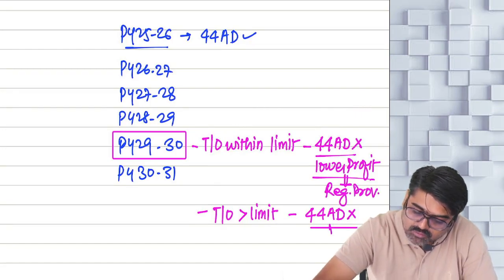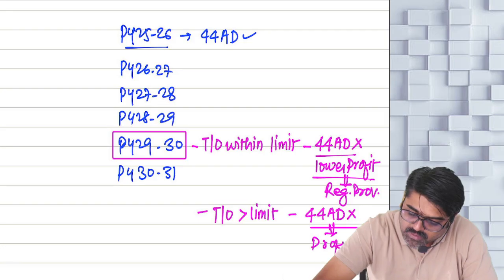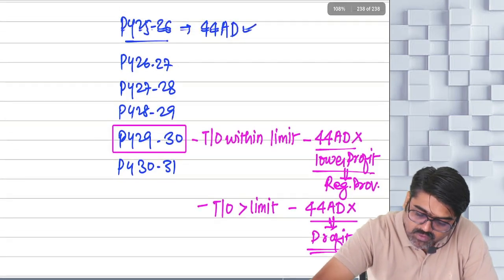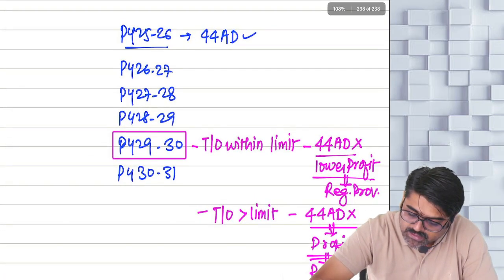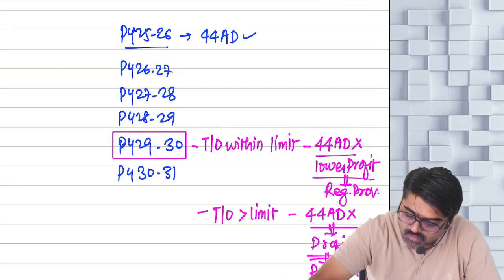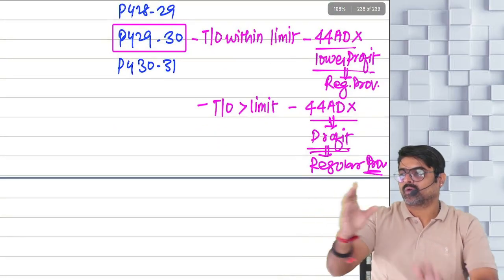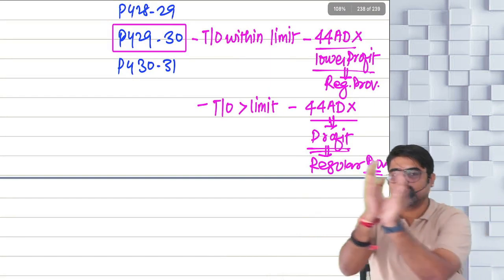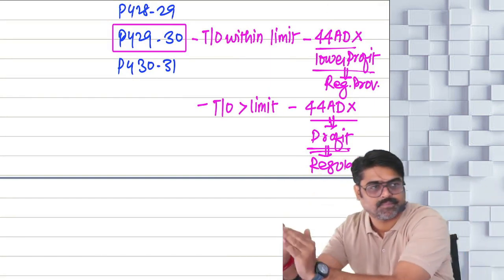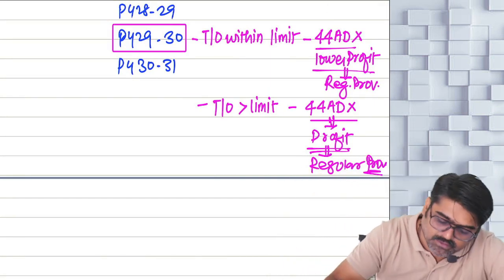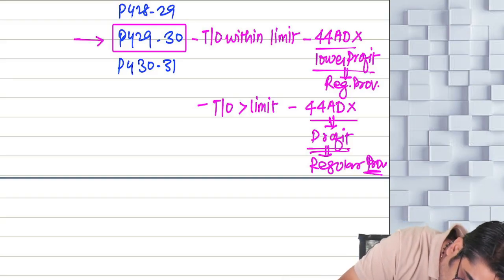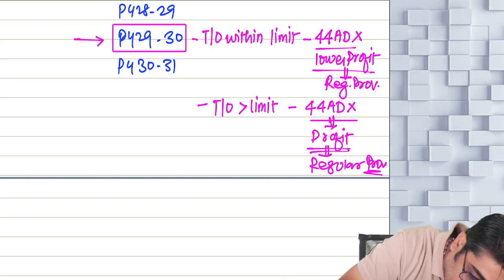And here also, whatever profit you are going to calculate, you are going to calculate as per regular provisions. Now what does the regular provision say? Tell me. That in this year, you are going to take all the deductions from 30 to 38. Understanding? So in this year, deductions under sections 30 to 38 will be separately allowed now.